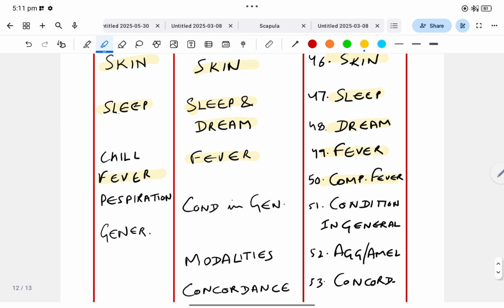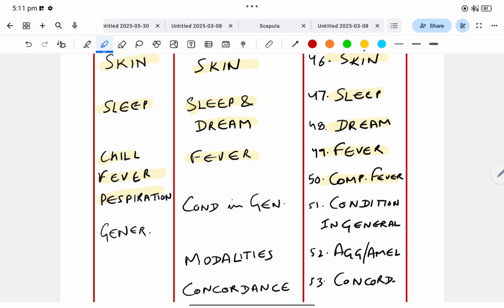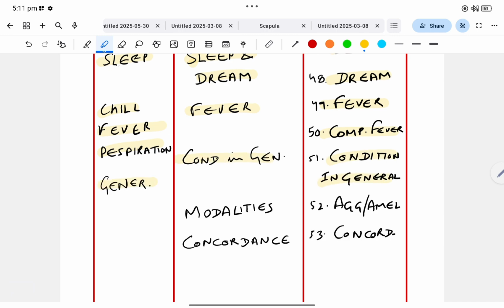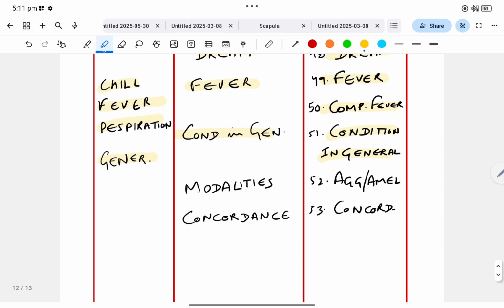In Kent, chill, fever, and perspiration are three different chapters. Chill and perspiration are not present in BBCR and BTPP. Now next chapter is condition in general, which is present in BTPP, but in Kent only the generalities chapter is there. Now next chapter in BTPP is modalities. In BBCR it is given as aggravation and amelioration, and which is absent in Kent.